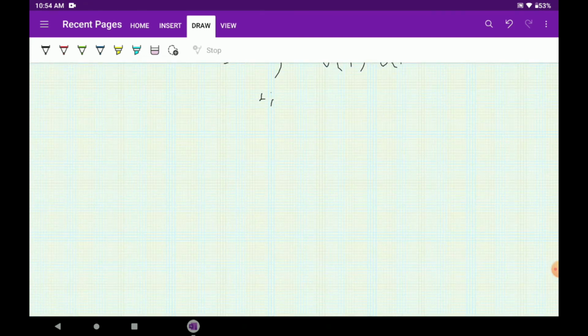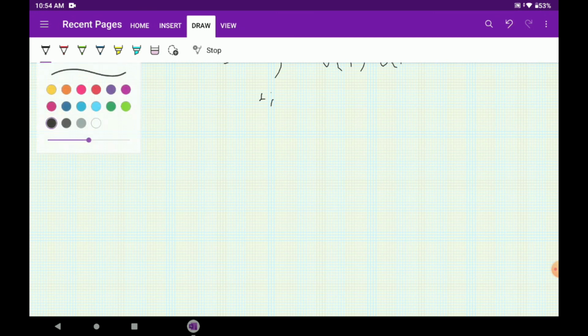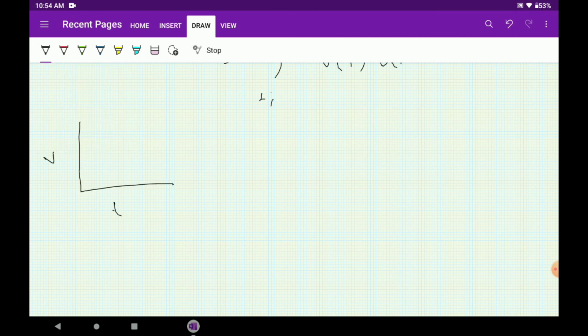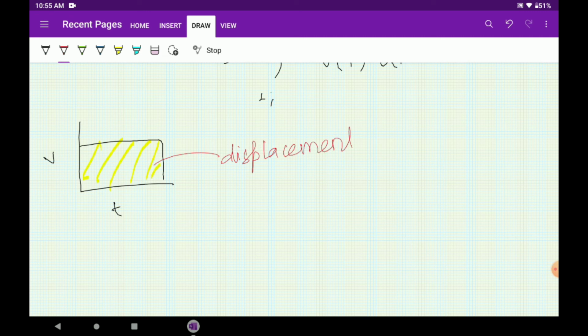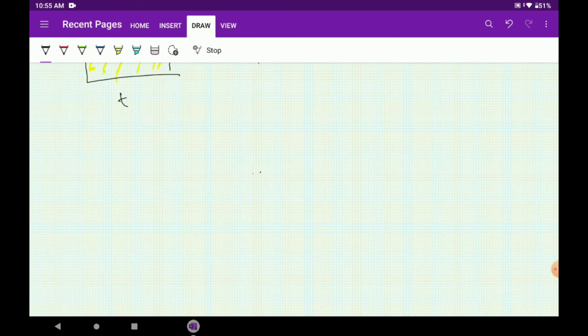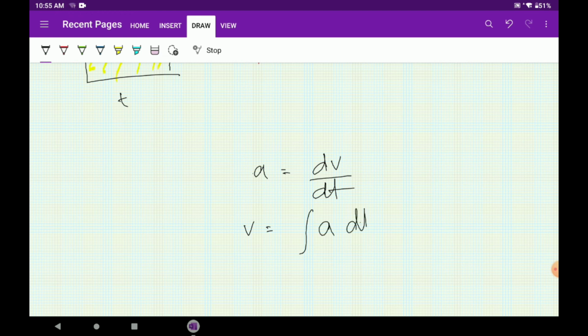So now we are going on to the kinematic equations. This was actually necessary for us to understand that the area under the v-t graph, any area it may be, is the displacement of the body. This is necessary for you to understand. This will be easier and it will help to solve many problems. So what do we have when we go to the kinematic equations? First we can write that a is dv by dt. We have already mentioned that. So v equals the integral of a dt plus c. This is the constant of integration. Once you integrate, you will get a constant of integration.